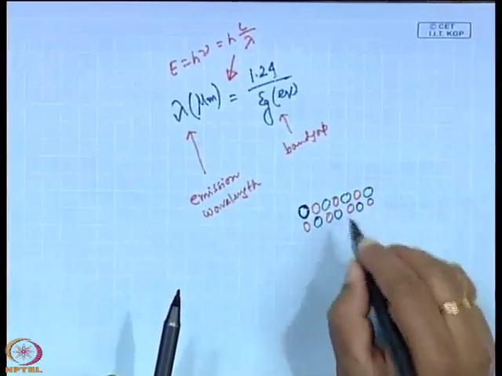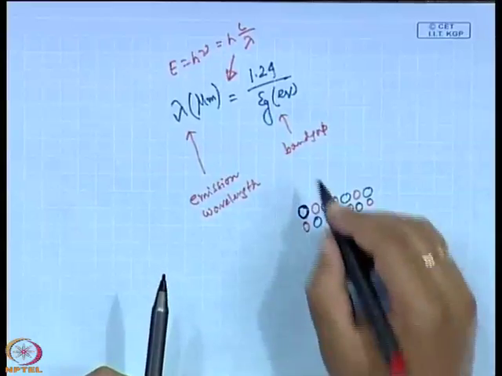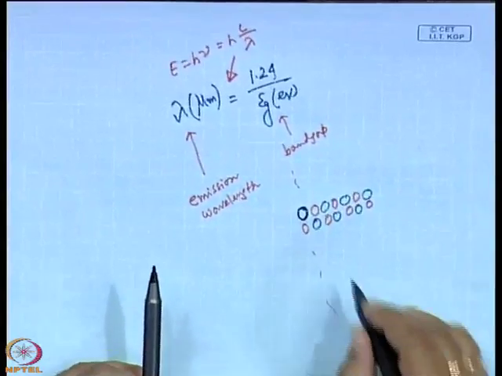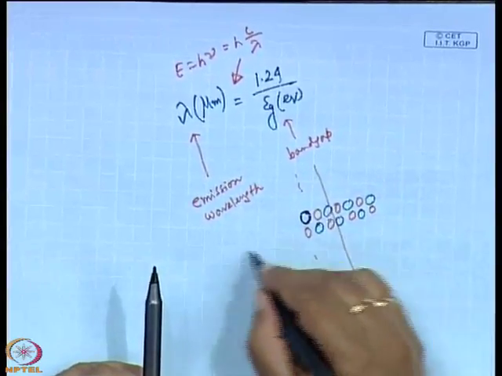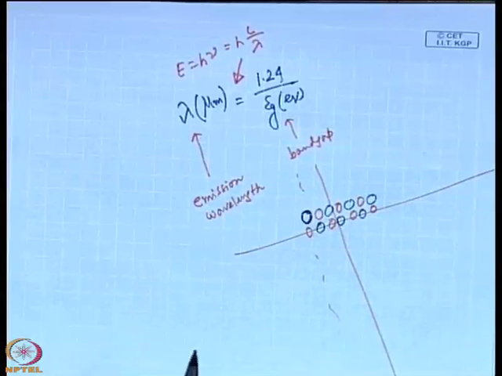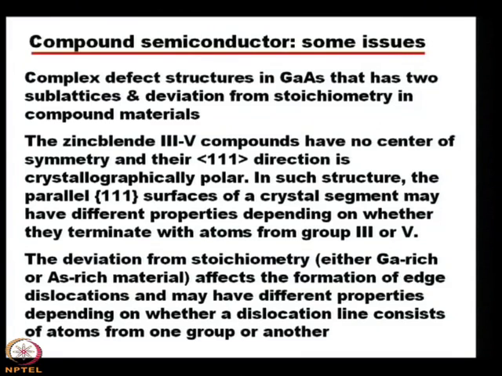Now, where the termination is, because it is a crystal, it will continue, and if you terminate somewhere in this plane, then depending on the termination, which atoms are there, is it group 3 or group 5, the properties will be different. So, that is one important thing that must be taken care of, which is not the case for silicon or germanium.